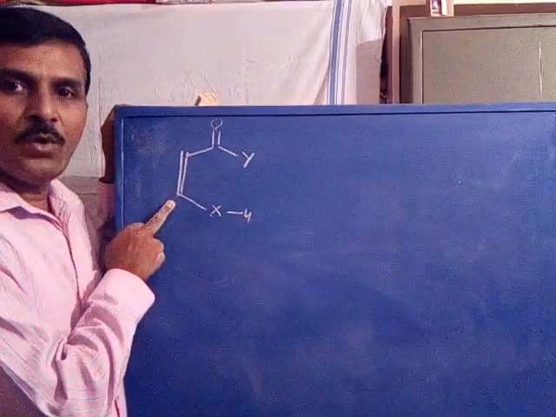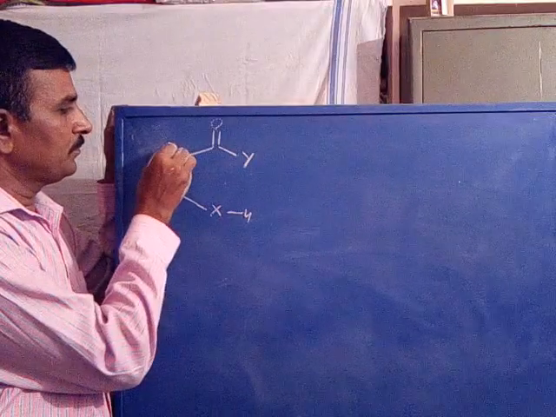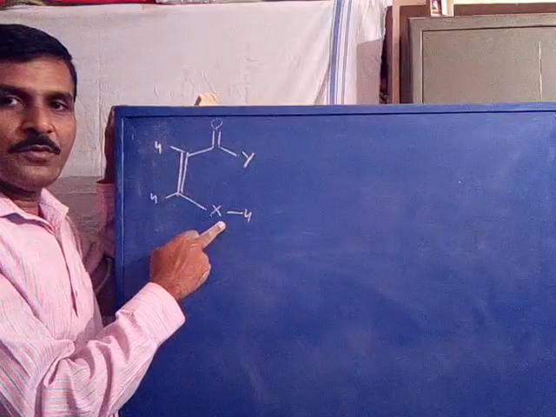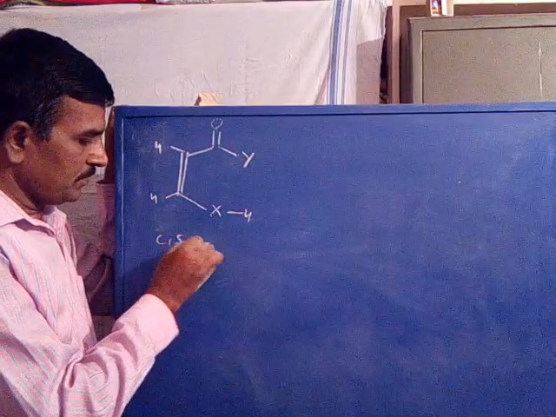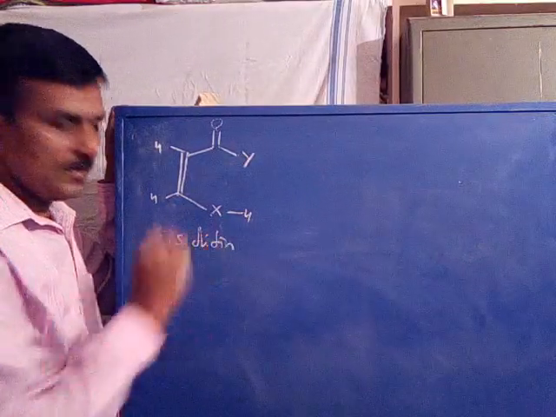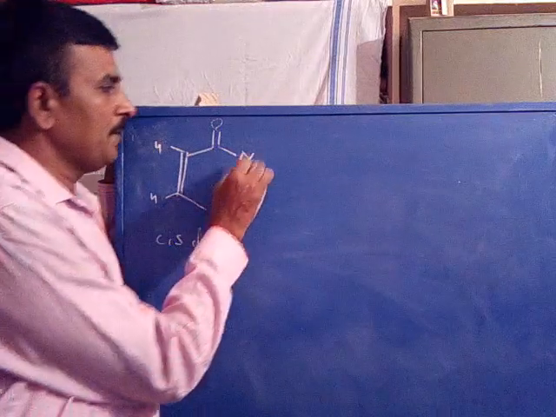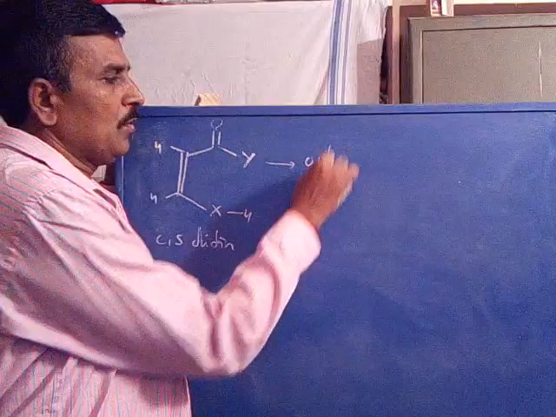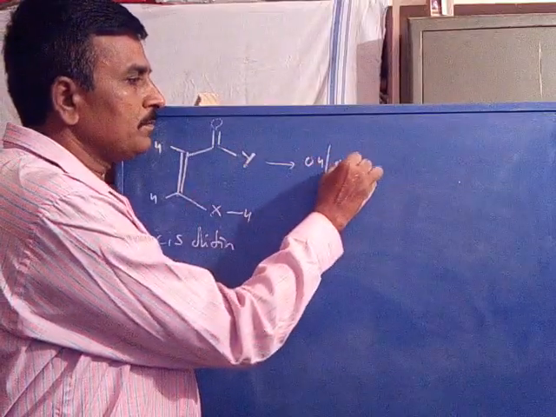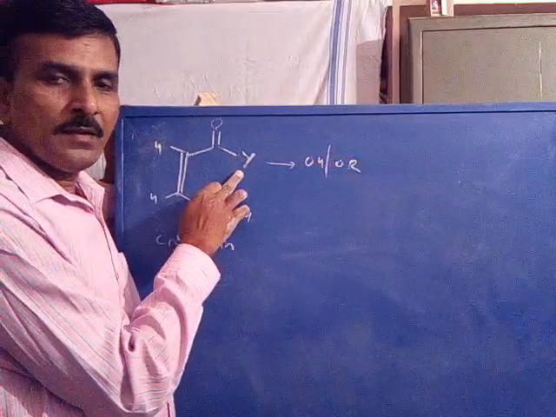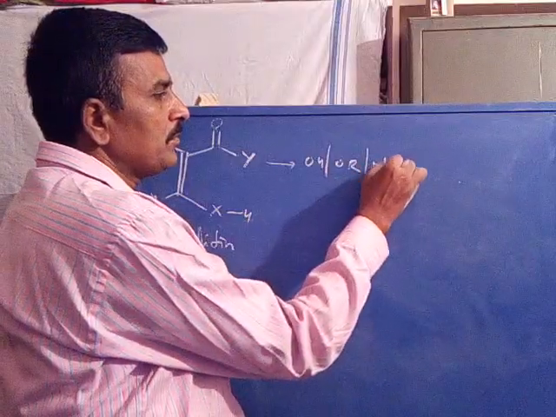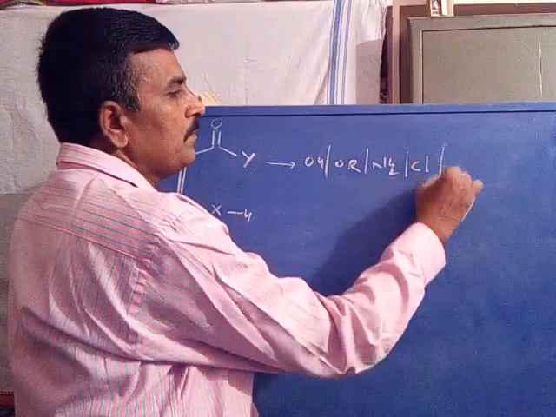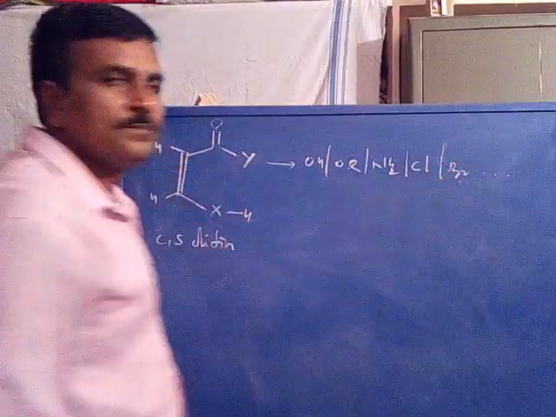This is a disubstituted cis olefin, and these two are hydrogens. Again, Y may be OH, Y may be OR, Y may be NH2, that becomes amide, Y may be chlorine, Y may be bromine, etc.